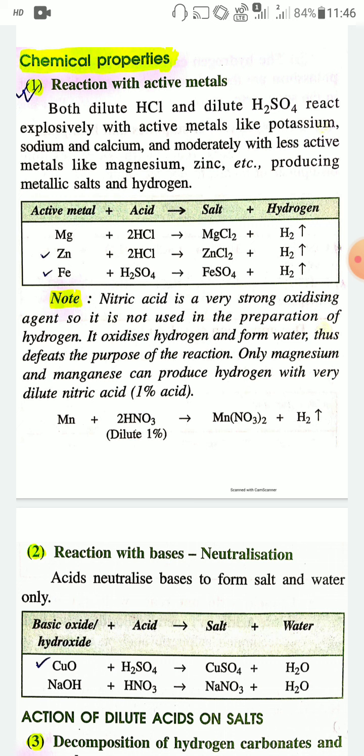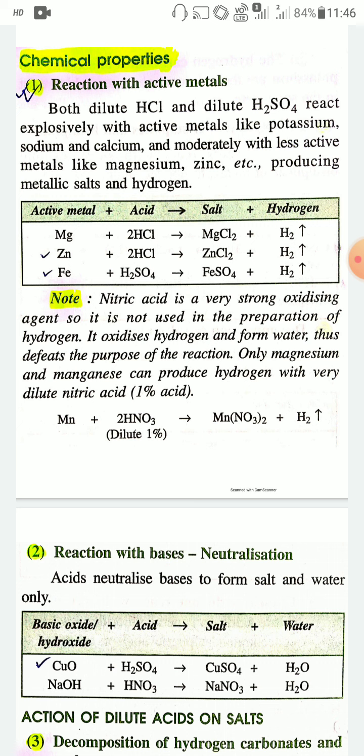So it is not used in the preparation of hydrogen gas by reaction of active metals with acids, because the hydrogen produced will be oxidized to form water, which defeats the purpose of the reaction.